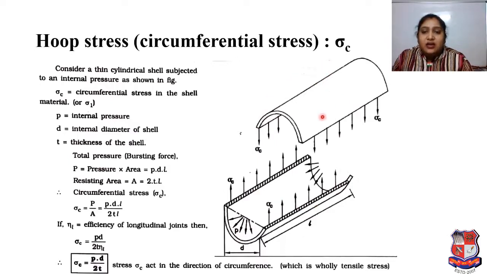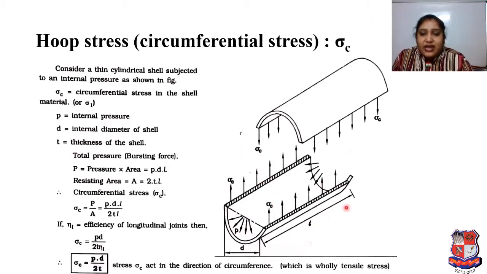You can see that the cylindrical shell is there, and as written over here, stresses are generated in that shell, where sigma c is equal to the circumferential stress in the shell material, or we can say sigma 1. Here in the figure you can also see the stress developed in that shell, right?